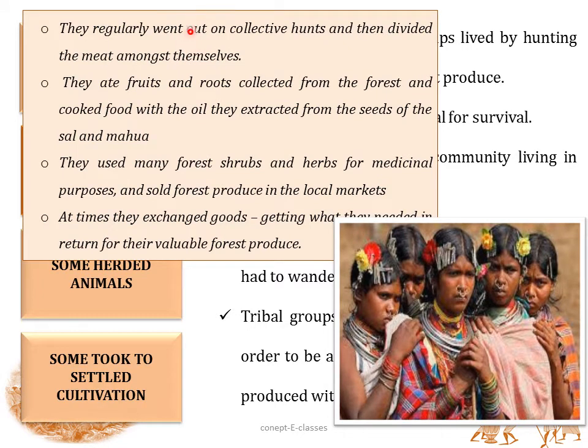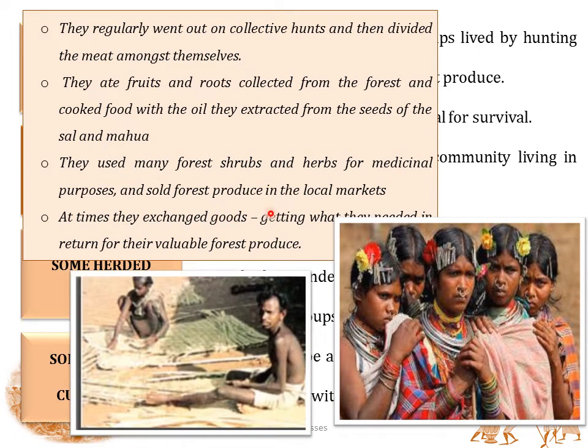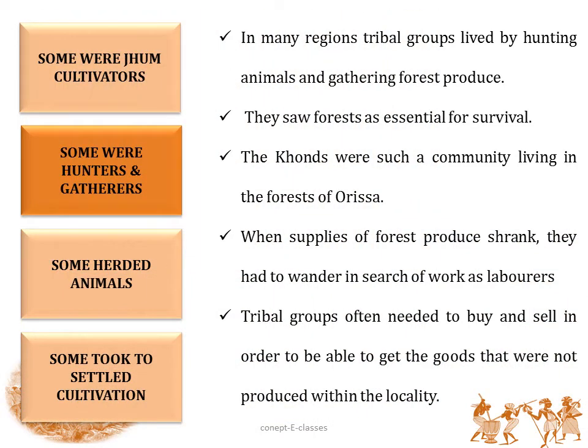They regularly went out on collective hunts. They ate the fruits and roots collected from the forest. They used many forest shrubs and herbs for medicinal purposes and sold the forest produce in local markets. At times they even exchanged goods, getting what they needed in return for their valuable forest produce. However, when the supplies of this forest produce shrank, these tribal people had to wander in search of work as laborers.